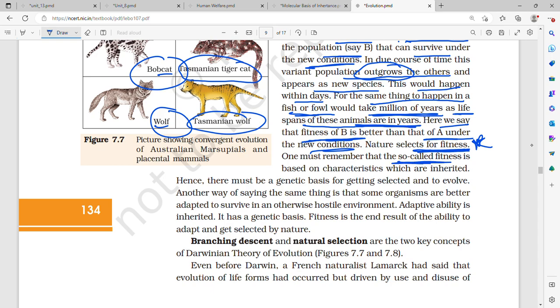One must remember that the so-called fitness is based on characteristics which are inherited. So what is this so-called fitness based on? It is based on the characteristics which are inherited. Hence, there must be a genetic basis for getting selected to evolve. So why does natural selection occur? Natural selection occurs so that the species can keep surviving. If the bacteria would not have mutated and become resistant to antibiotics, then with time that particular species of bacteria causing that disease would have become extinct.